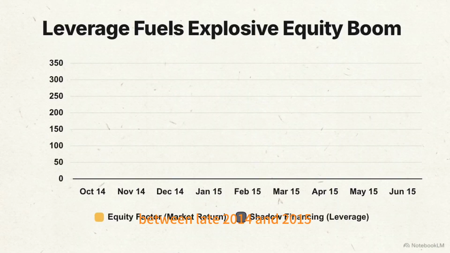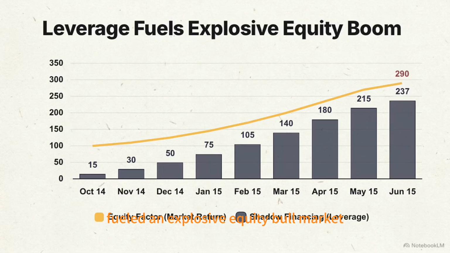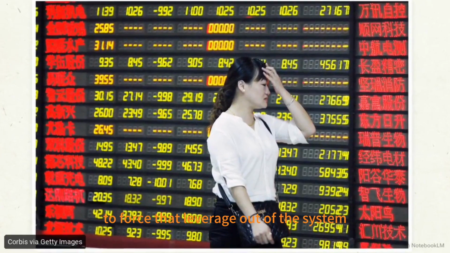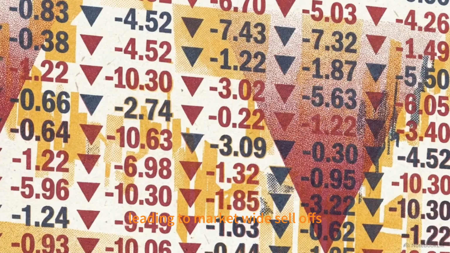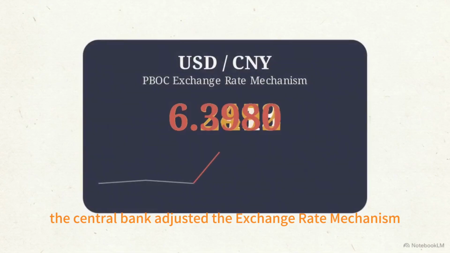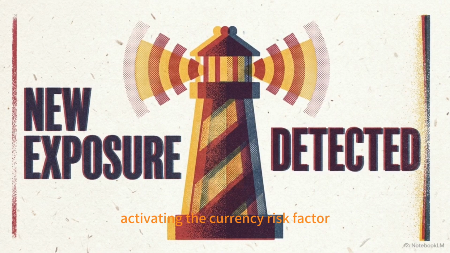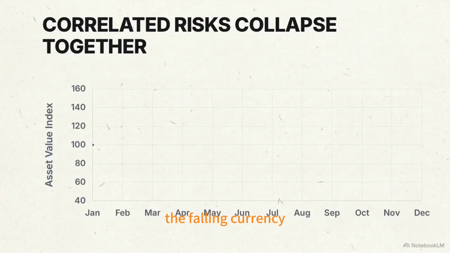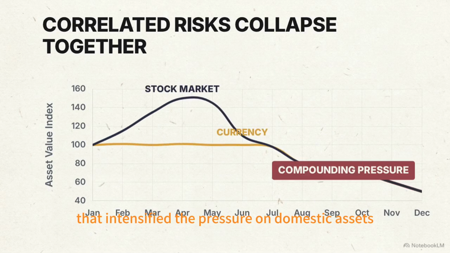Between late 2014 and 2015, highly leveraged shadow financing fueled an explosive equity bull market. When regulators stepped in to force that leverage out of the system, it triggered a liquidity-negative feedback loop, leading to market-wide sell-offs and extreme daily price limits. At the same time, the central bank adjusted the exchange rate mechanism. The yuan depreciated against the dollar, activating the currency risk factor. The falling currency aligned with the crashing stock market, creating a compounding effect that intensified the pressure on domestic assets.